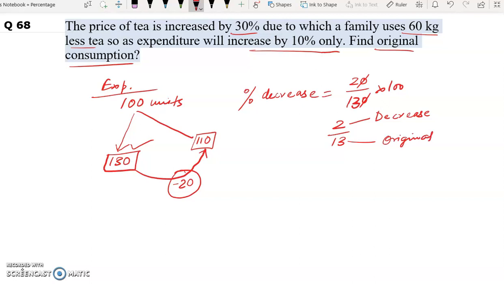Now in this question, it's given that the family uses 60 kg less tea. So that is decrease. So 2 units represents 60 kg. 1 unit will represent how much? 60 divided by 2 is 30.